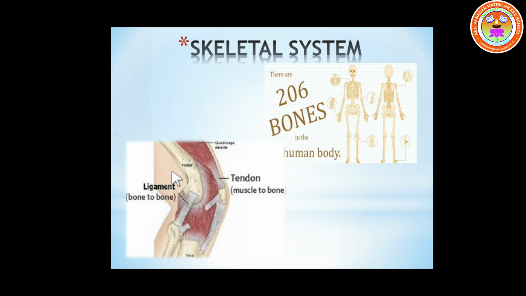What are ligaments, children? A ligament is a white colored structure which helps to join bone to bone. And what are tendons? Tendons are the structures which help to bind muscle to the bone. So ligaments help to bind bone to bone, and tendons help to bind muscle to bone.